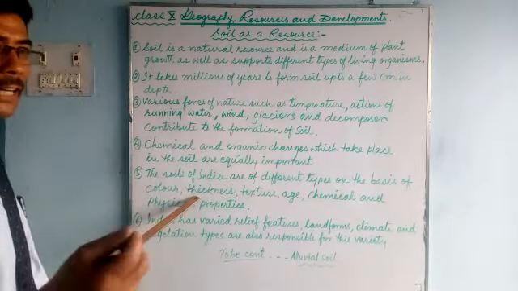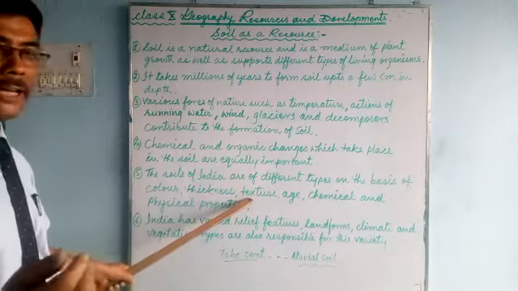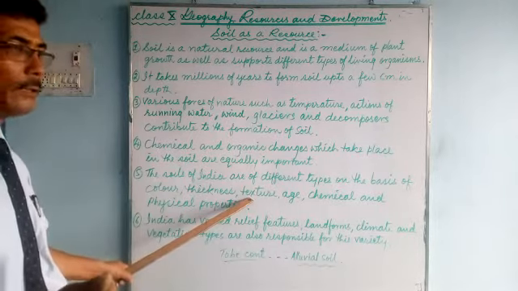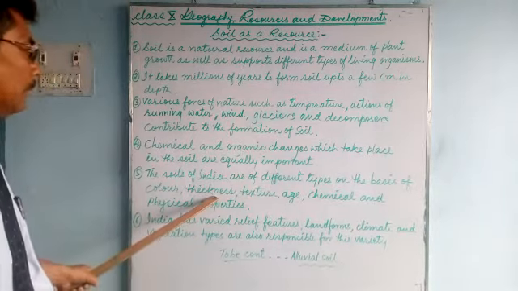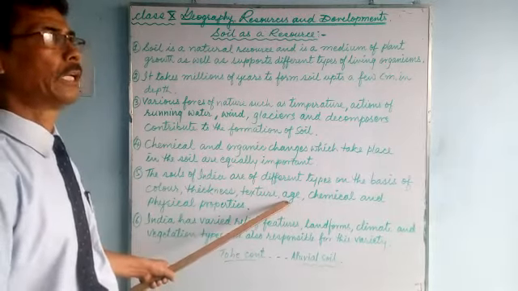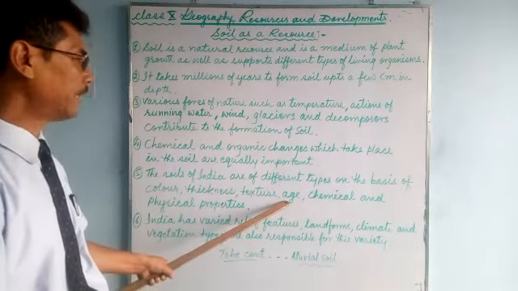Some are very grainy, thick, coarse, some are of very fine texture, fine particles of sand. Texture, age, it takes millions of years to form soil. The age factor is there.